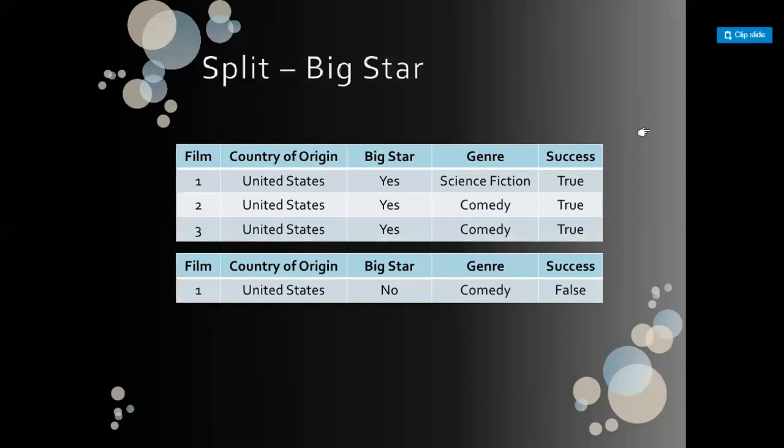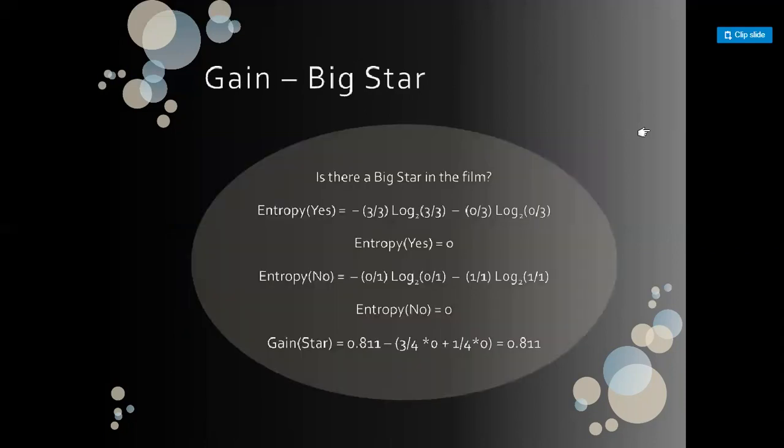Here, by taking big star as the second splitting attribute, we get 3 tuples in it, and all are true. So the probability of true is 3 by 3 and the probability of false is 0 by 3. And when big star is not present, it is 0 by 1 true and 1 by 1 false. So the corresponding entropy when big star is present equals 0, and when big star is not present is 0.